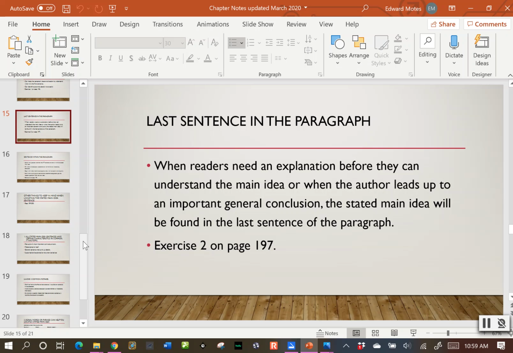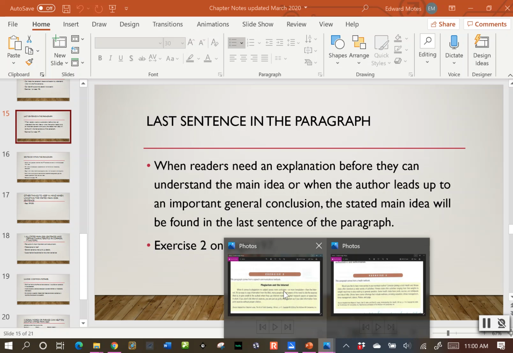And typically authors will put the stated main idea as the last sentence in the paragraph when readers need an explanation before they can understand the main idea, or when the author leads up to an important general conclusion. The stated main idea will be found in the last sentence of the paragraph. So let's look at exercise 2 on page 197 of our book.